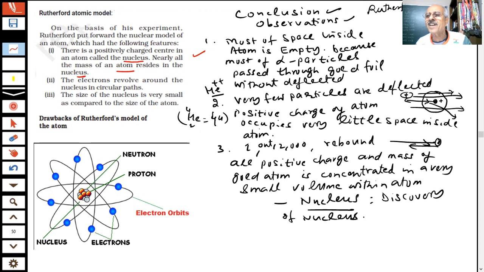All these problems are there, but the discovery of the nucleus is a great revolution, student, in the structure of the atom. Every atom has a nucleus in which are present positively charged particles, protons and neutrons. Most of the mass is concentrated there, and positive charge is present inside the nucleus, students. And electrons are revolving around the nucleus at a very fast speed, and most of the space is empty.